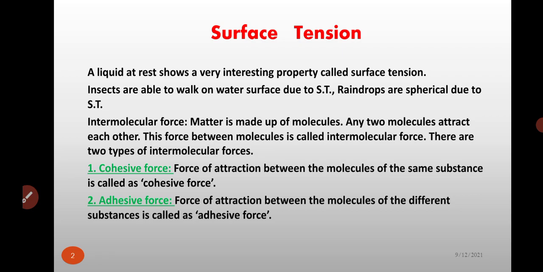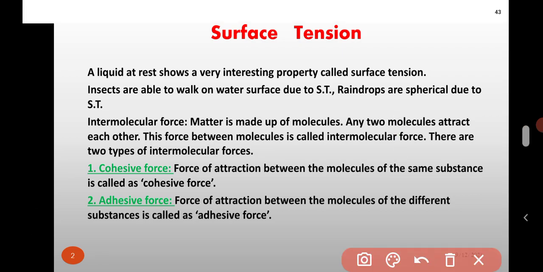Then there is the intermolecular force. Matter is made up of molecules. Any two molecules attract each other. This force between molecules is called intermolecular force. Suppose molecule A and molecule B. These two molecules can attract each other, and this force of attraction between the two molecules is called intermolecular force.